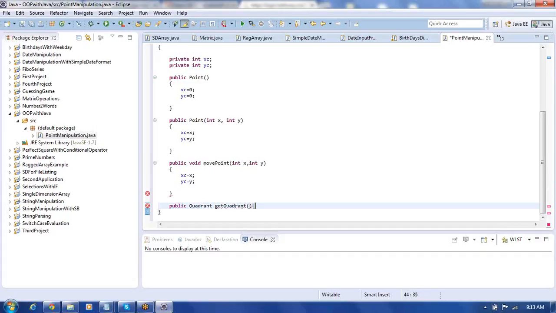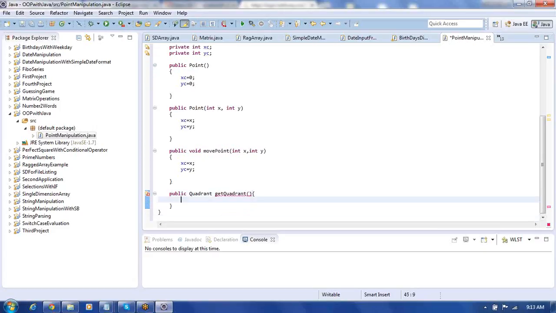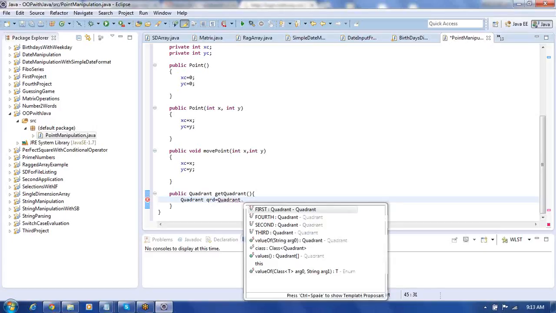And this one is now going to contain data. So here write Quadrant qrd equal to Quadrant dot first.